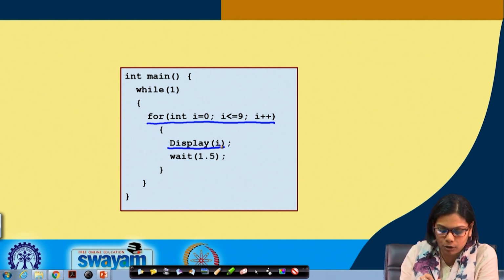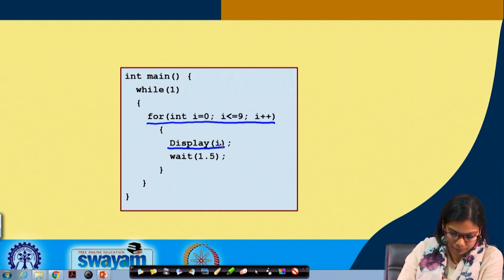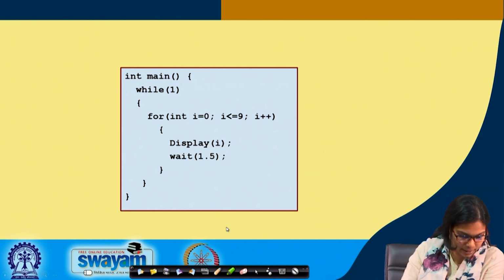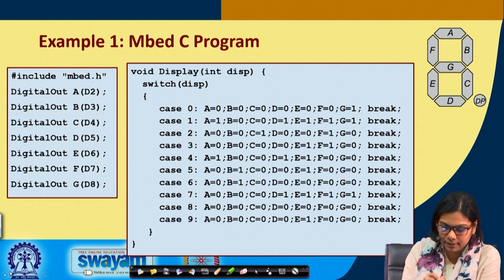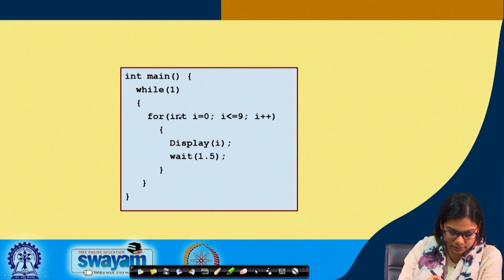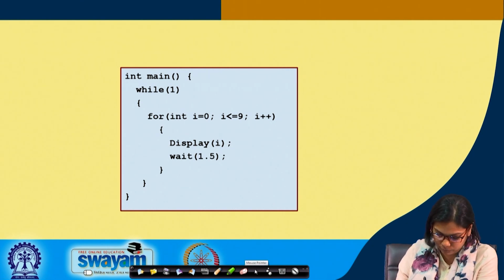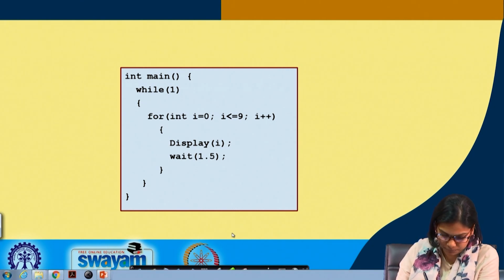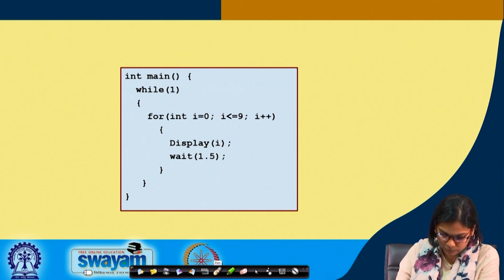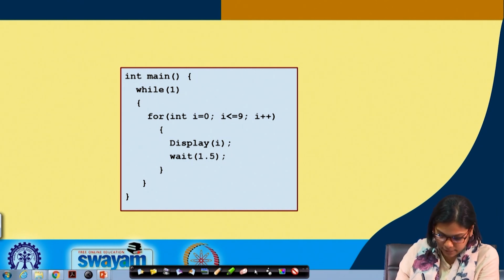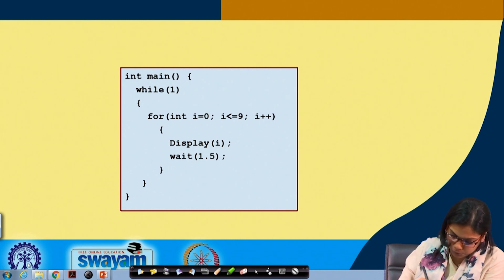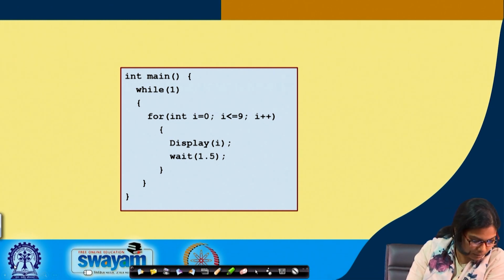When you call display of I, it will go back to, where will it go back? It will go back to here and it will check this. It will actually go back to the previous one.